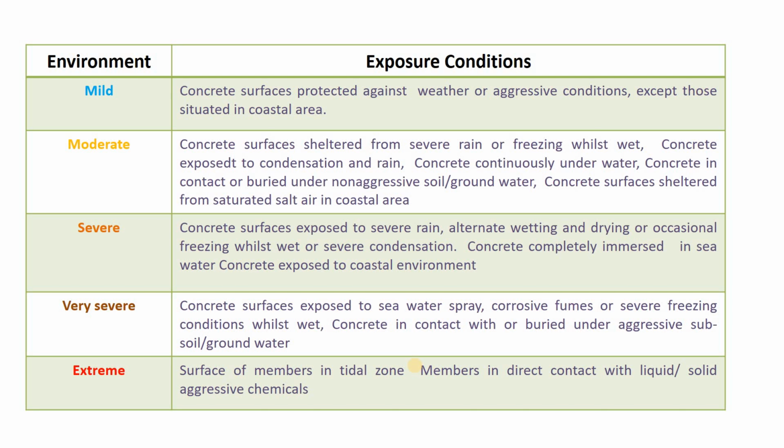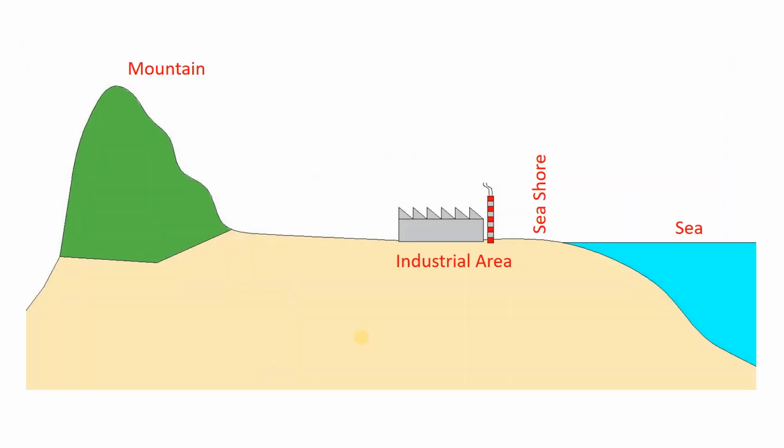So whatever I have read now, I will give in the pictorial view now. Let us imagine this view. This is a mountain and it is the foothill of the mountain and some plain areas are there. And this is an industrial area, and you can see the seashore and the sea here. Here this is the seashore line. Sometimes I have made this sea place with a cross section also. I will explain that now.